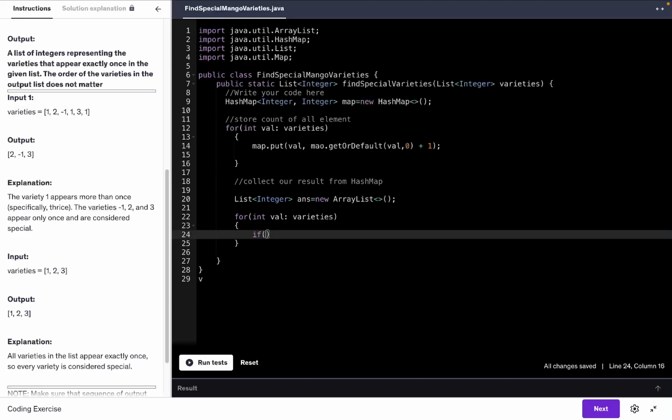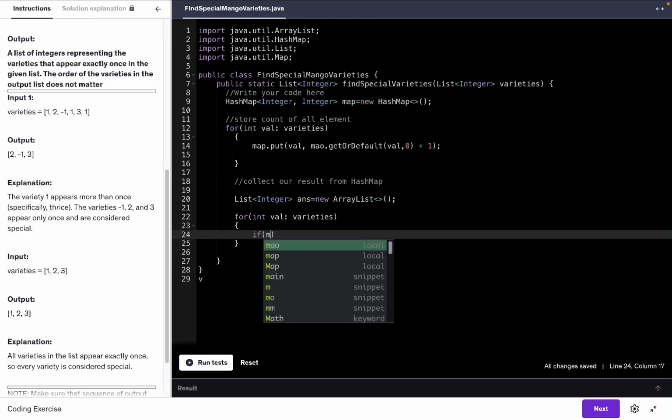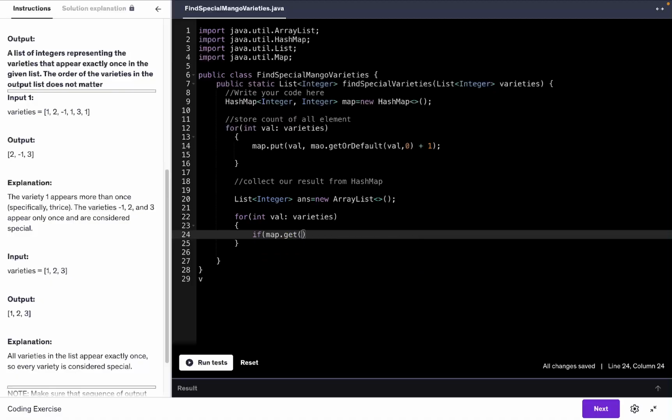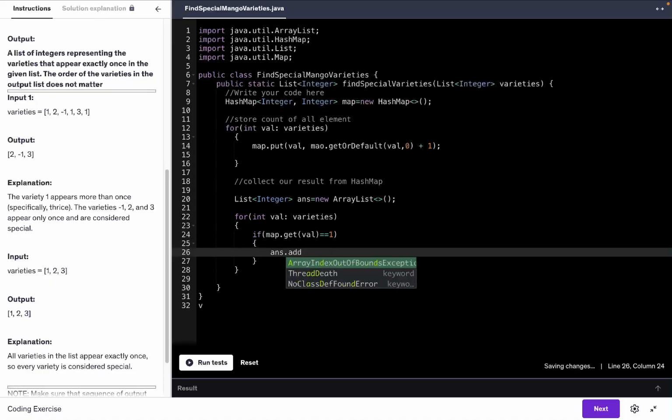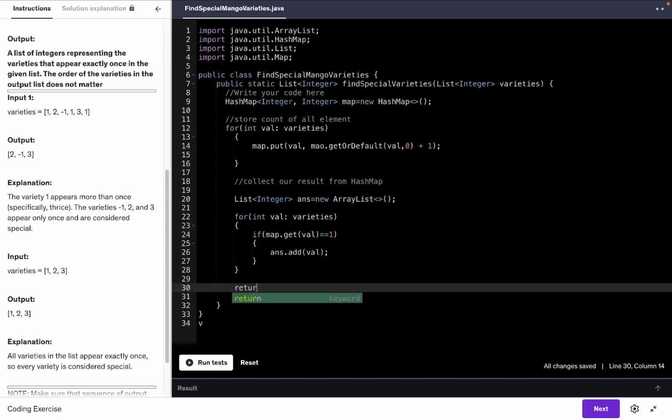So our hash map name is map, so map dot get value. If it is equal to 1, then we know it is our answer, so we are going to put it in our answer array list. That's it. And now you can return answer.